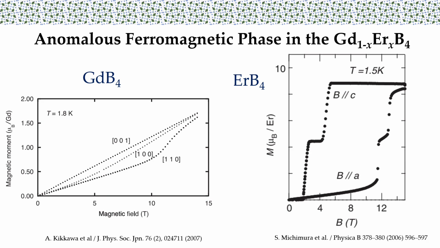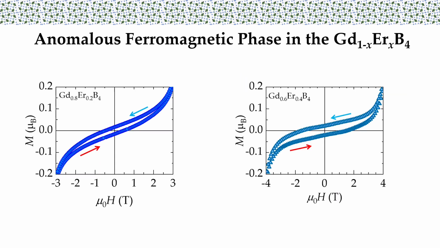When we examine the magnetic properties of gadolinium tetraboride, we observe reversible magnetization isotherms. This implies that the magnetization curves measured during the increase and decrease of the magnetic field overlap, resulting in the absence of magnetic hysteresis. The same applies to erbium tetraboride, but when we partially substitute erbium for gadolinium in the